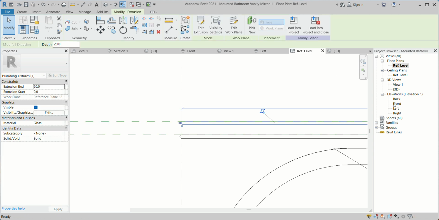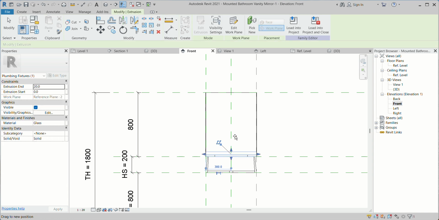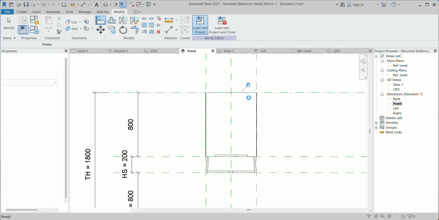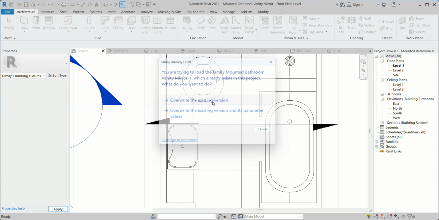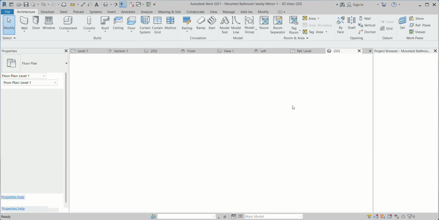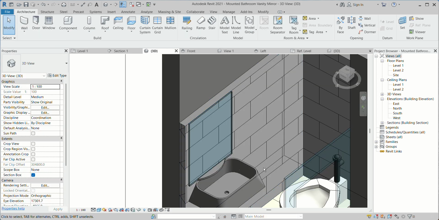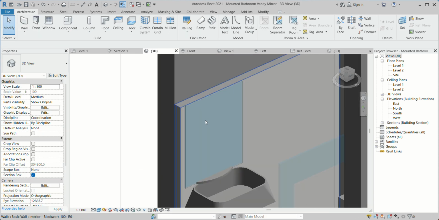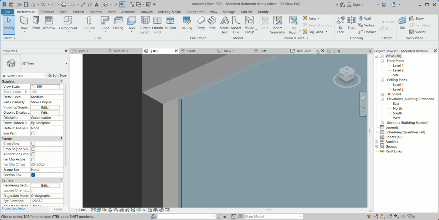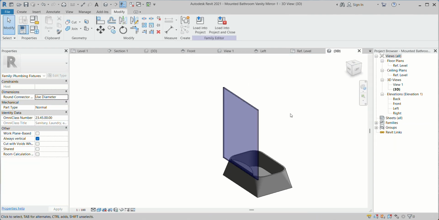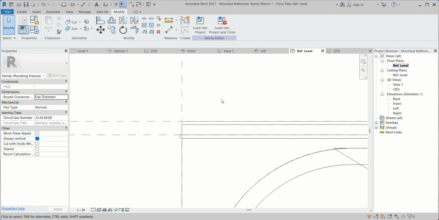So I can go back to my front. I can move this one up to here. Again I can upload it. That should be when we create that one.